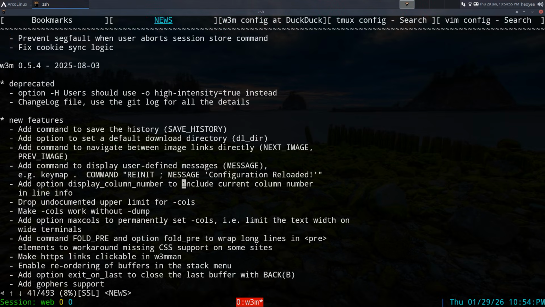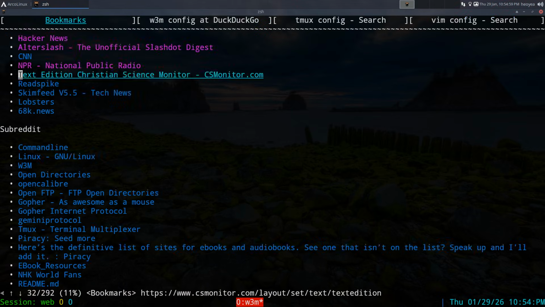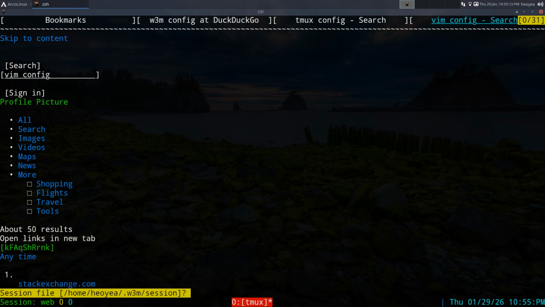So we have a couple of things in here, right? Let's say, for example, we have 4 of these, and I want to save this. We can actually save it. Well, you have to bind your hotkey, so I bind mine to capital S here. So I hit capital S, and you see at the bottom here it says session files.